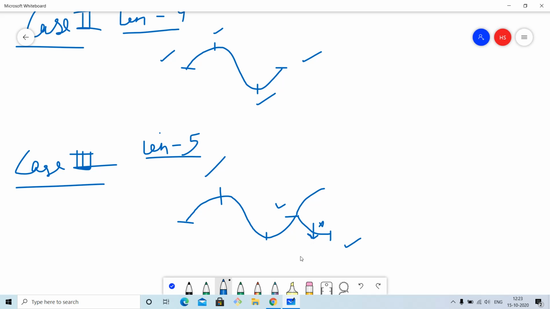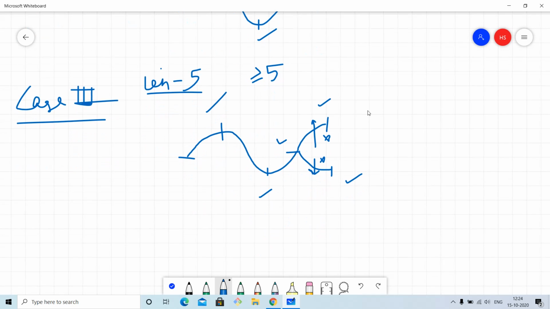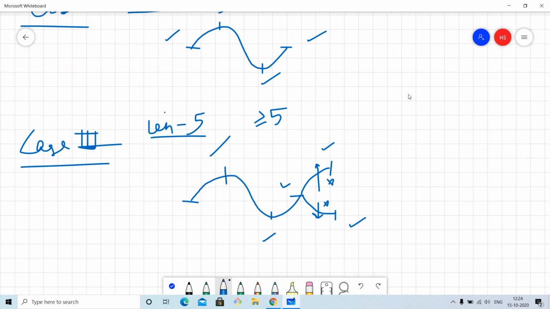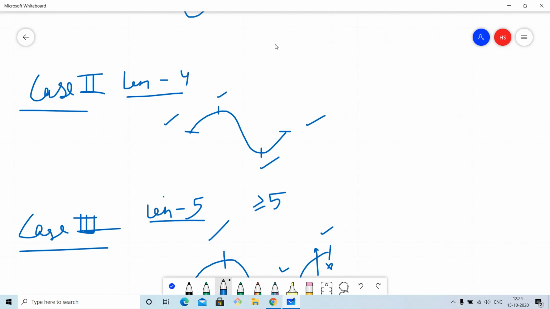It's completely forbidden. And if you try to extend in the increasing direction, then this element and this element will also form a monotone triple, so we cannot extend in this direction as well. So we cannot extend our curve further for length 5 and also for length greater than or equal to 5, because any subsequence of a given length, for example length 4, can be extended only from the length 3 case.